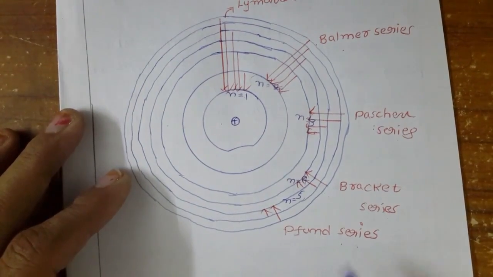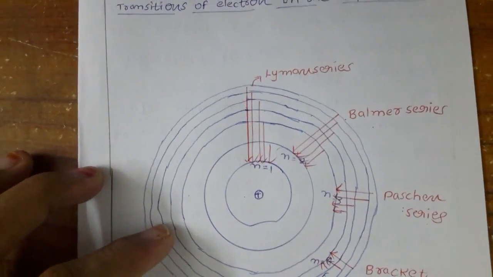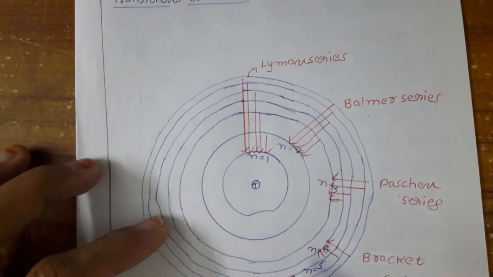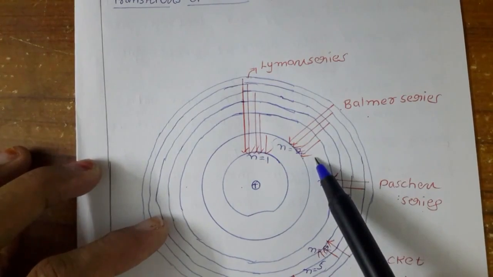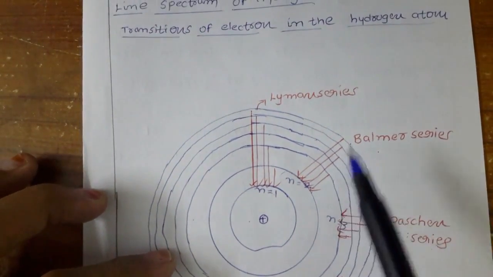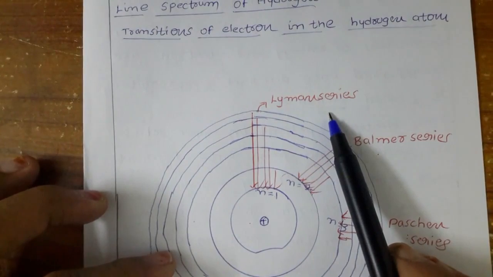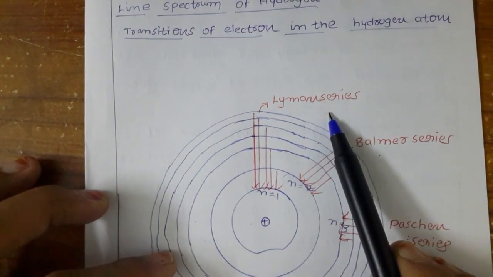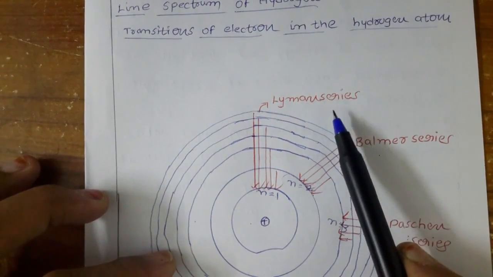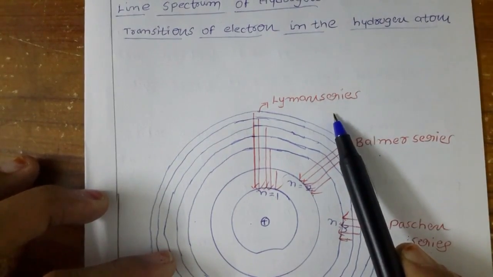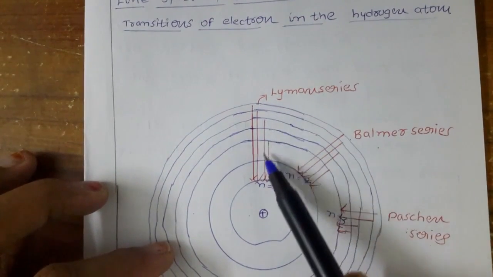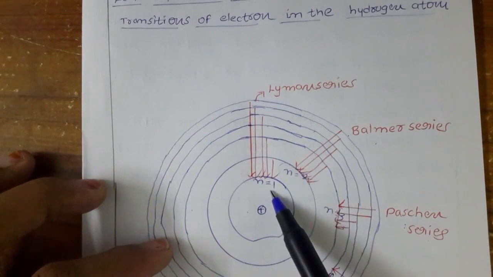Now you may wonder, we have only a single electron in hydrogen. How are we getting this many lines? Just now I told you we are taking hydrogen atoms, not a single hydrogen atom. Atoms means so many hydrogen atoms are there, so we have so many electrons. Depending on their energy, the electrons are going to different orbits. But when they stop at a particular orbit, we are getting some series.